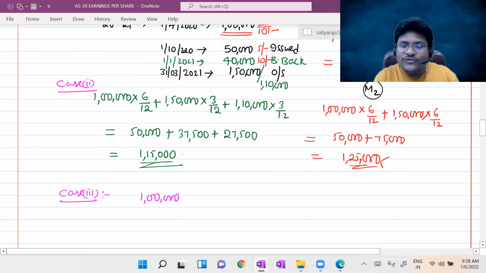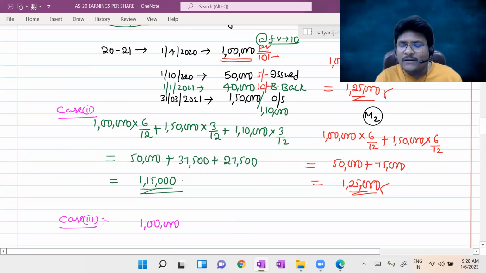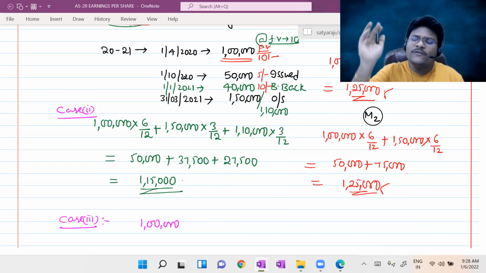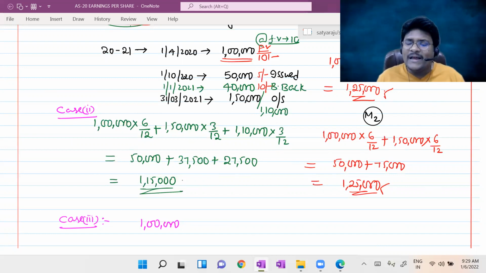Now, one thing you have to check is whether all the shares are fully paid up or not. Along with the period value weight, you have to consider the paid up value weight as well. Why? Because in one scenario shares may be fully paid up, but in another scenario they are partly paid up. Will fully paid up and partly paid up shares get the same level of contribution in the earnings? No. Dividend will be paid based upon the paid up value only. For fully paid up shares, we will pay dividend in full. But for partly paid up shares, we will pay dividend only on the part of the amount paid.